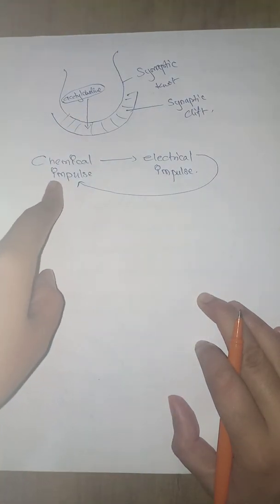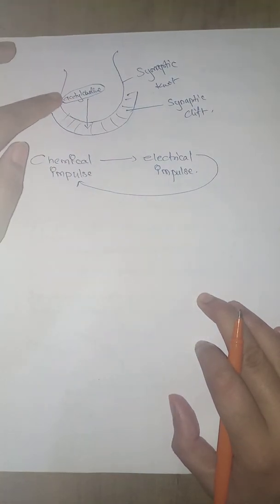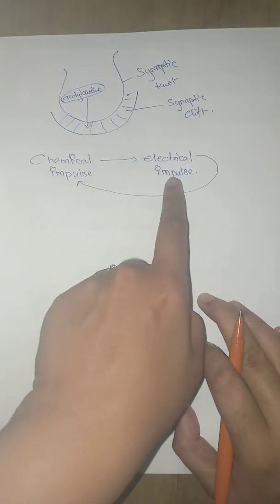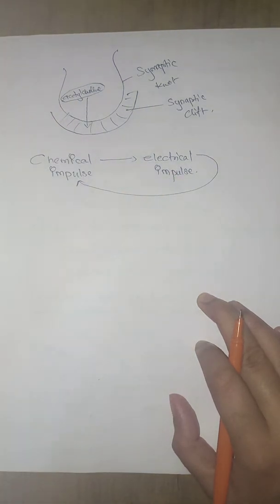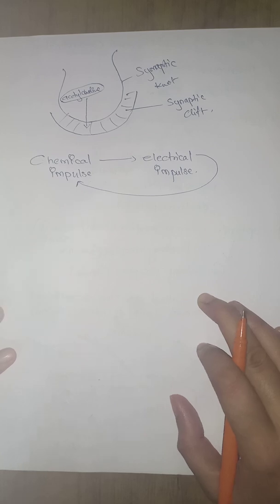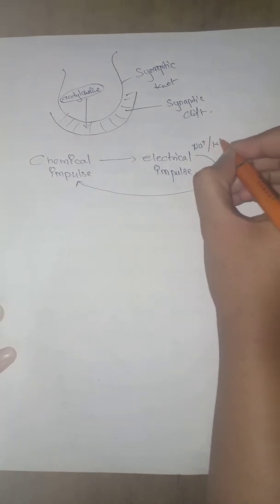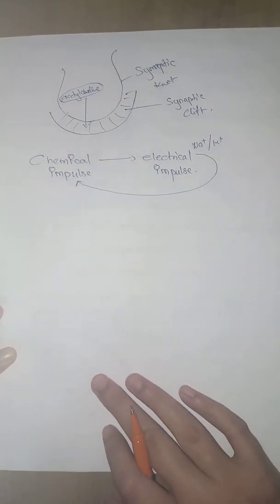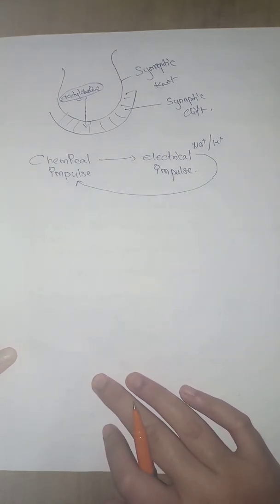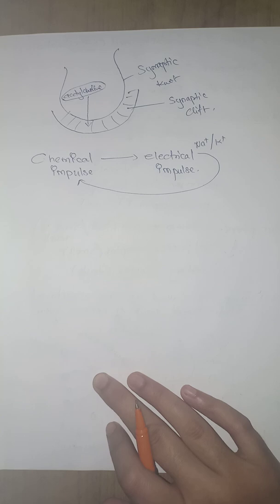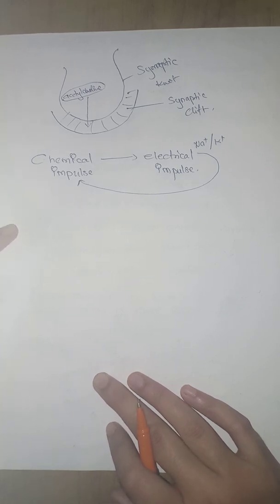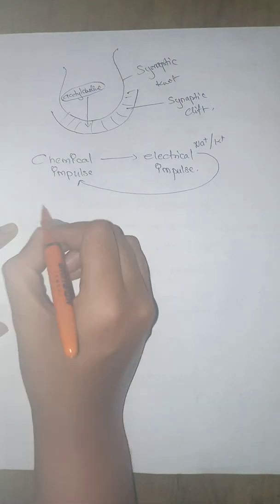Here the chemical impulse is because of the presence of acetylcholine, but the electrical impulse is because of the sodium and potassium ions which are present in a neuron. And the detailed explanation of this is there in your higher standard, so we won't go deep into this topic right now.